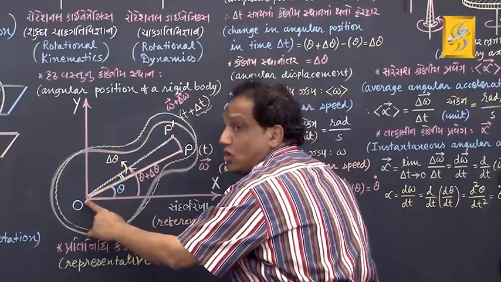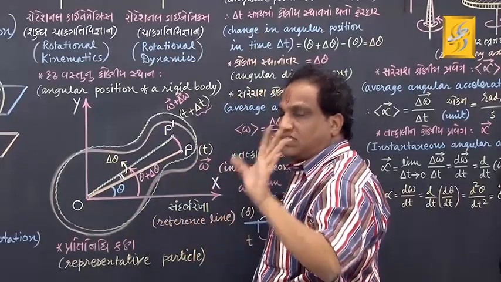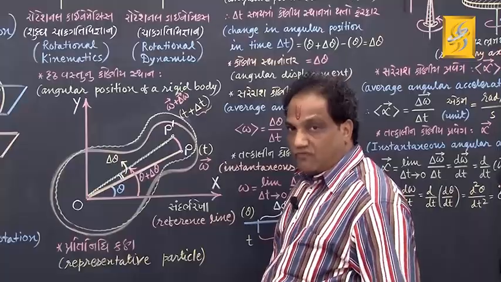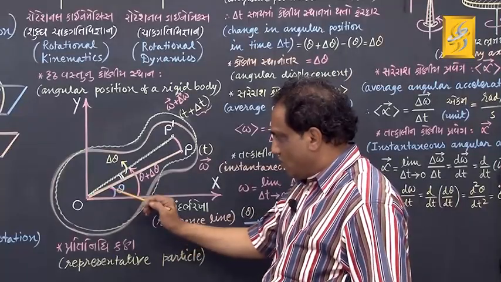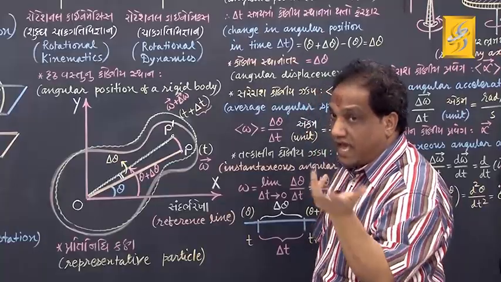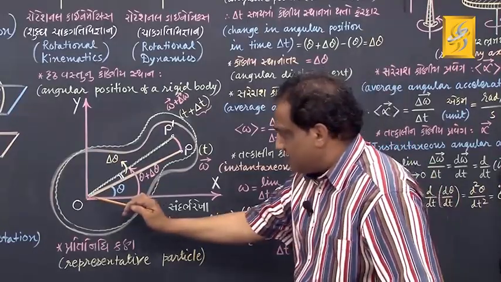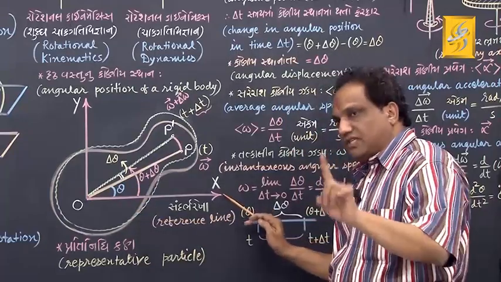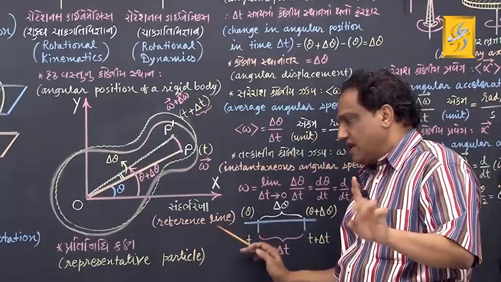That center is point O. In short, join O and P. So, which line segment would you get? Line segment OP. Now tell me, what is the angle made by this line segment with this x-axis, which at present we will take as reference line.